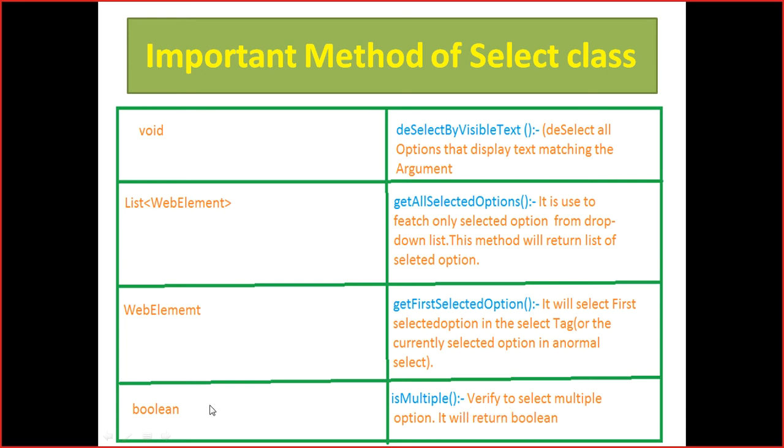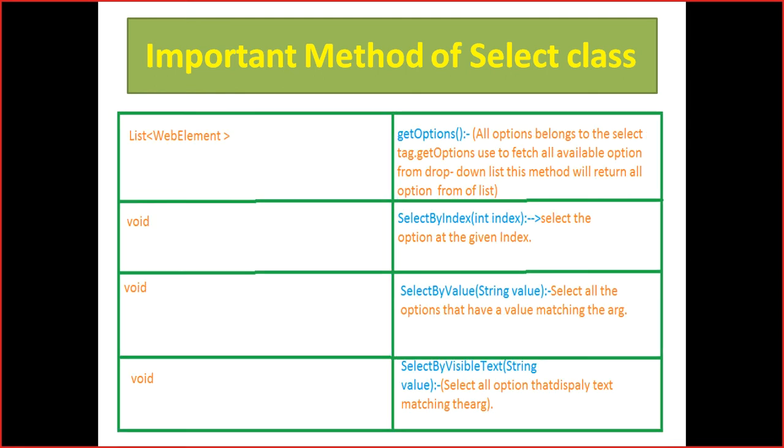It will return a boolean type. You can see why this return type is important, right? Even I have shown you before, the return type is important because it decides which type of element you are going to store in the variable. This is the concept of Java. If you know Java, you can explore Selenium yourself. List of web elements.